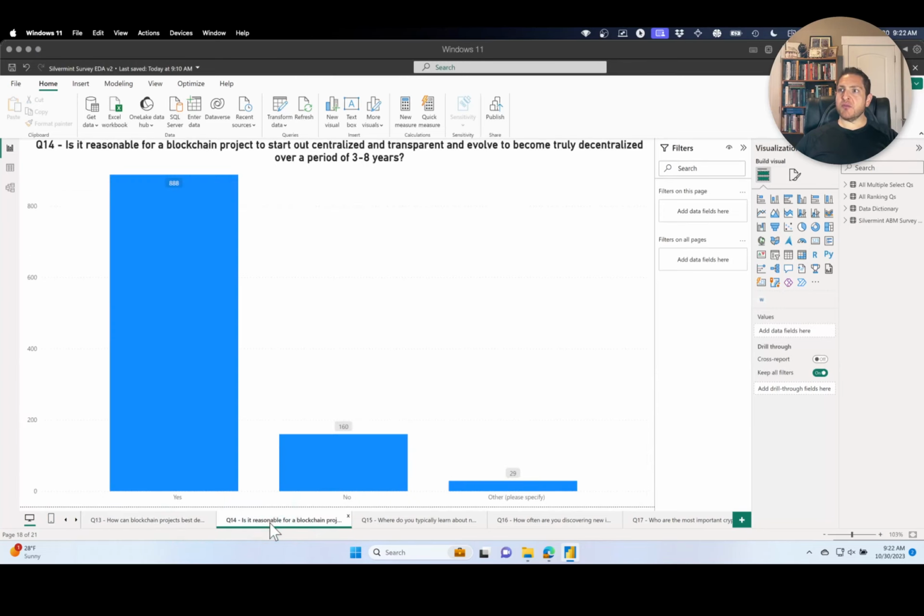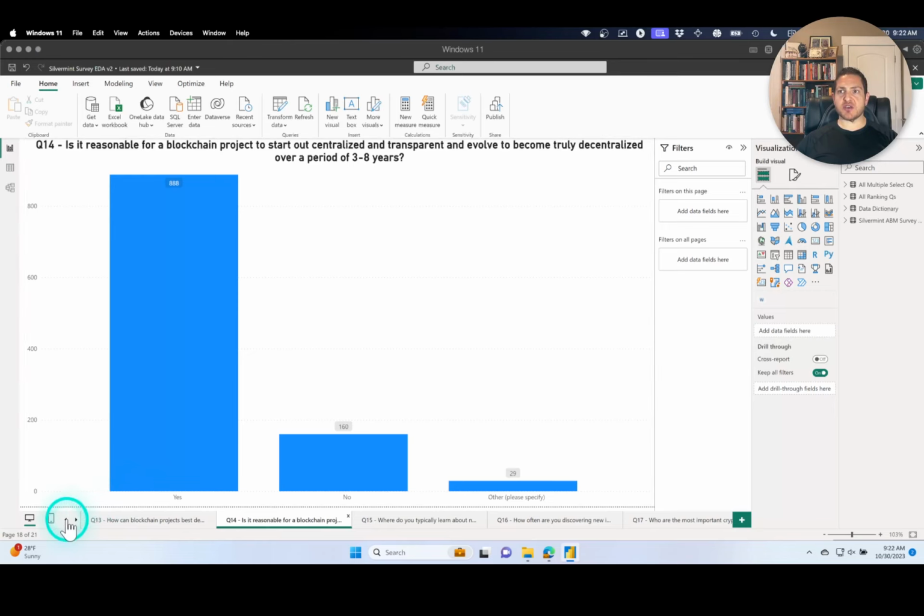Q14 is a multiple choice single select. This is one of the visualization types that I keep reusing over and over. I'll show you a multiple choice, multiple select in a moment. The unstructured open-ended text fields are another type. We have some form fields that are numeric, so we're collecting continuous data through those. And we have some rank order preference questions that I showed you just a moment ago. In each case, I continue to take a visual type and then copy and paste it and reuse it.